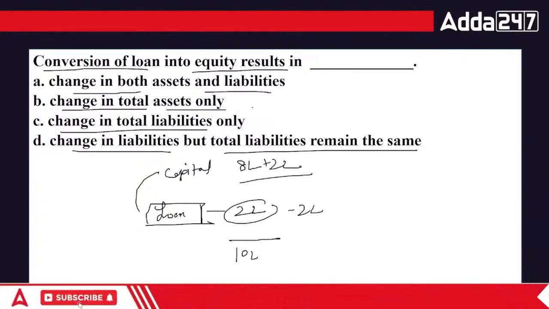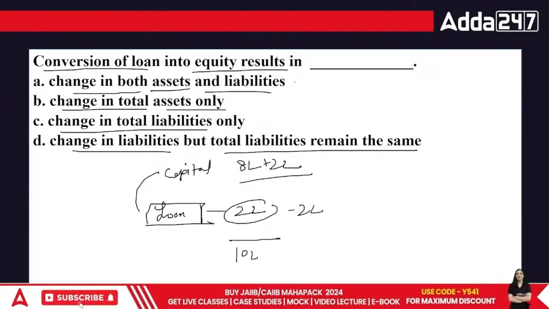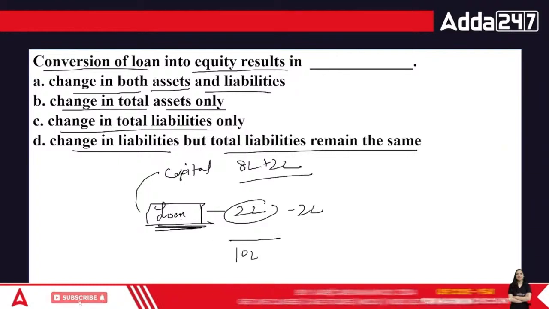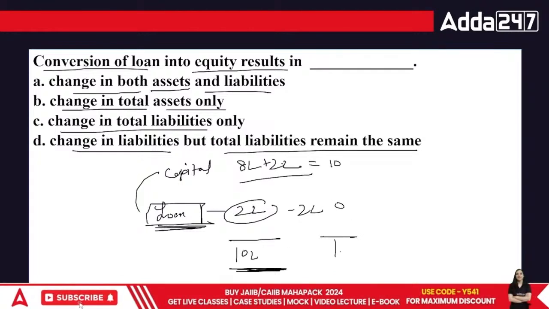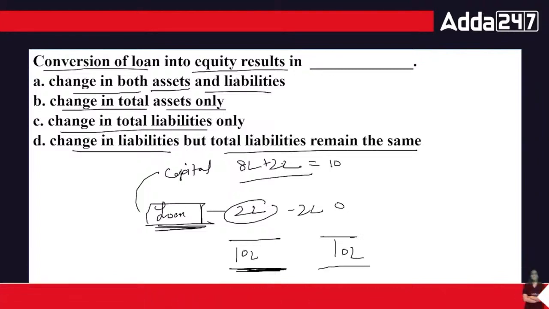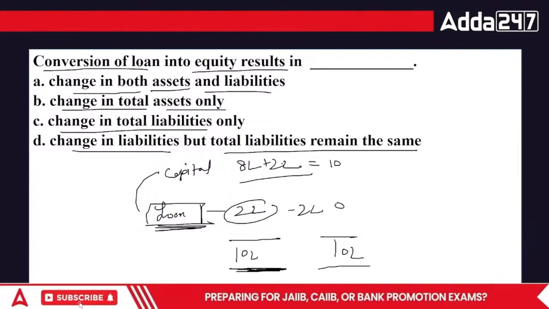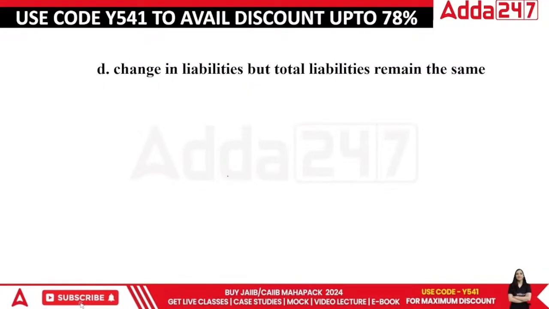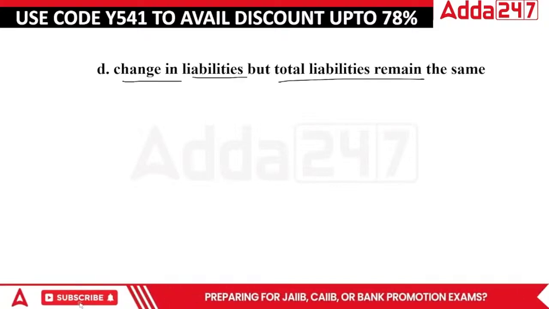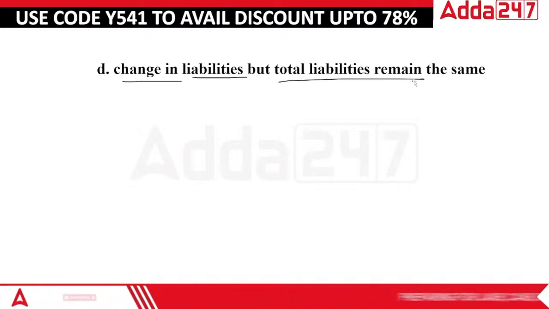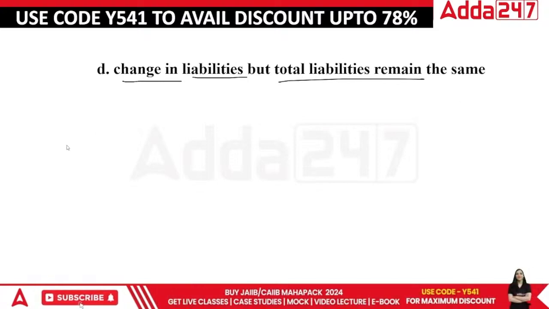Does this mean there is any change in the assets and liabilities? Assets are still there. Liabilities means the money from outsiders. There is a change in the outsiders' funds, but the total liabilities does not change. Now, it is still 10 lakh. 8 plus 2, this is 10 and this is 0. So technically we still have 10 lakh. Only the way of presentation of this particular area has changed. Right? There's nothing else that has changed. So technically, there is a change in liabilities, but the total liabilities remain the same. The change is only in terms of classification.